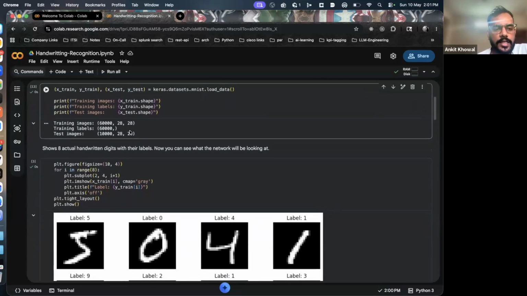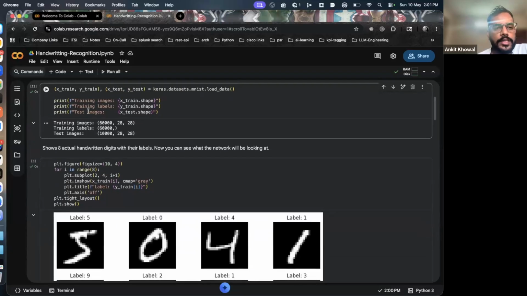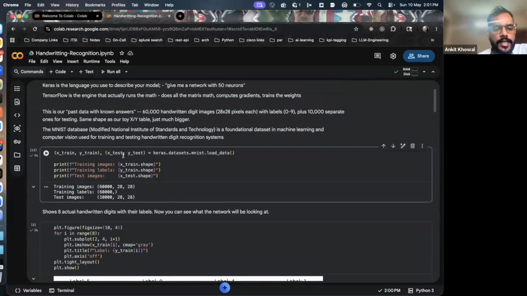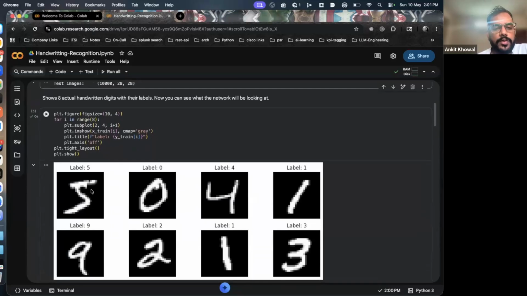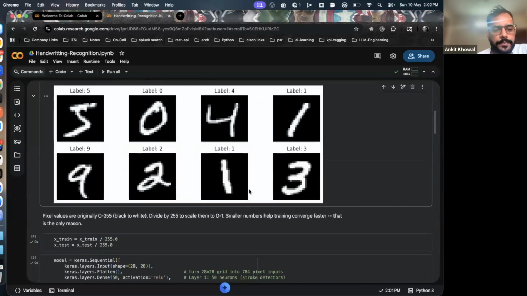Now, how does this data set look? So what I'm doing is I'm just plotting a graph. I'm going through whatever I loaded, the train data and test data, and plotting a graph to see what this data set looks like. So I have picked up some values from my data set and I'm looking at them. Okay, so I'll rerun them again. I already ran it, but I just want to do it again. So I'm just seeing how the data set looks. I can see it has images which have this kind of structure in them, right?